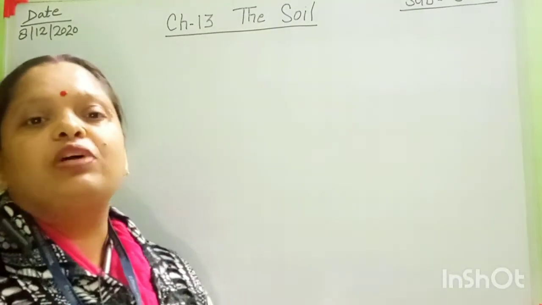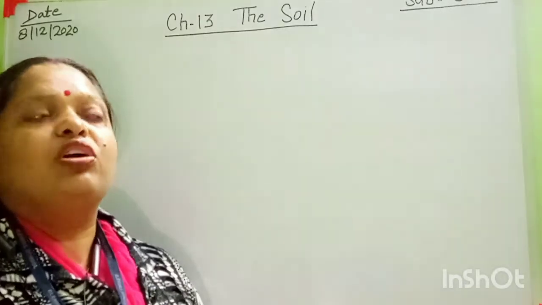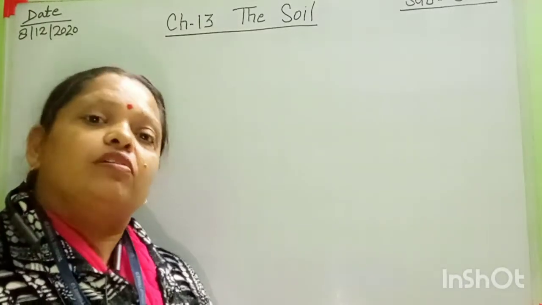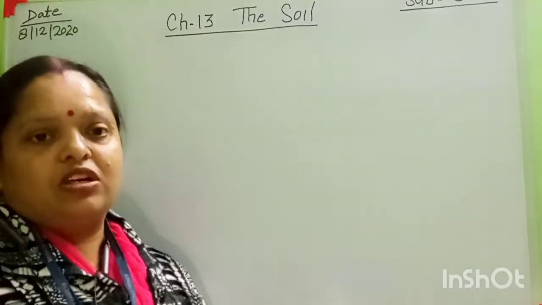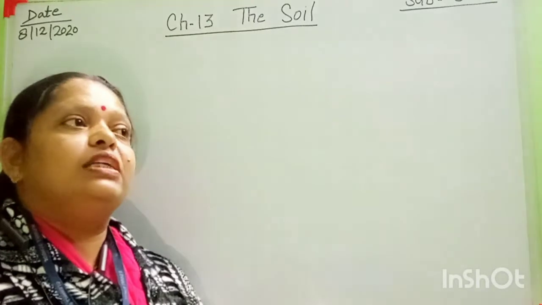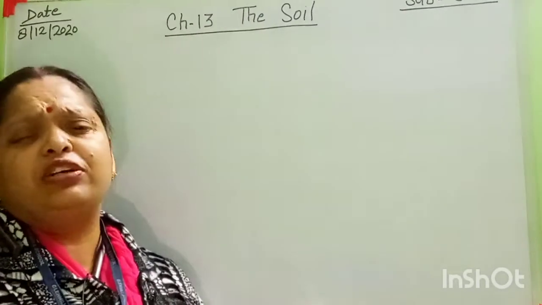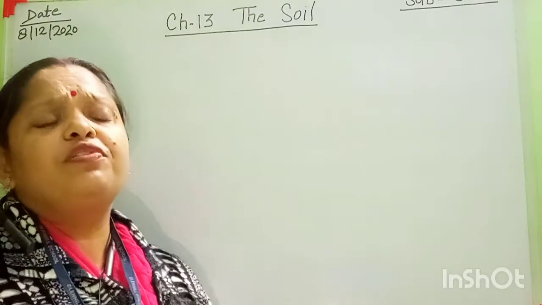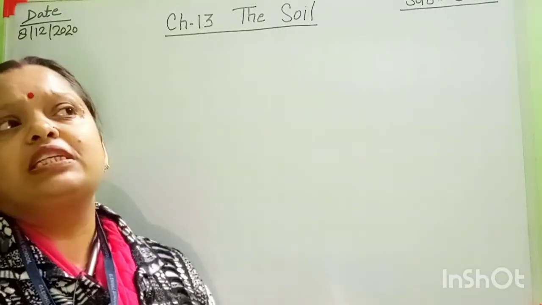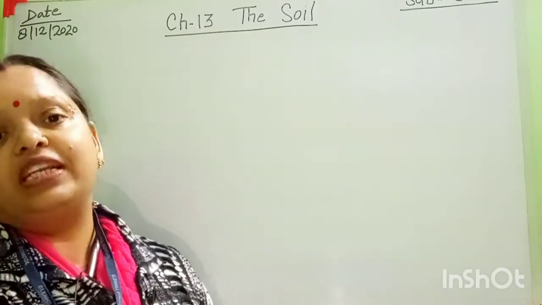Then mountain soil is found on the hilly slopes, and this soil is not very fertile. It is good for fruit farms, which are called orchards. Then laterite soil is also not very fertile, because this soil is found in places where there is too much rainfall and the temperature is very high.